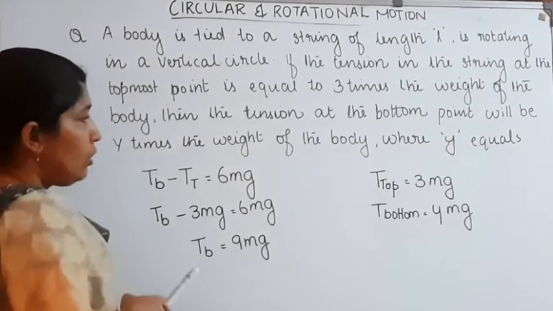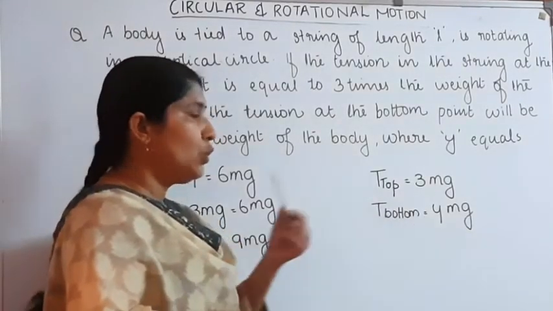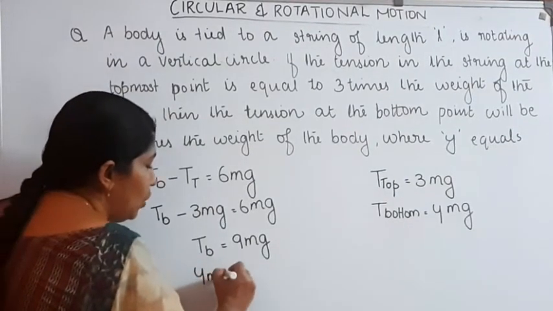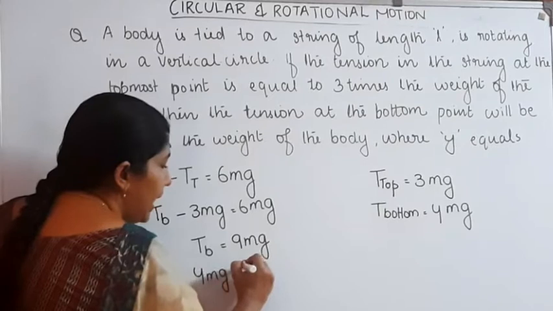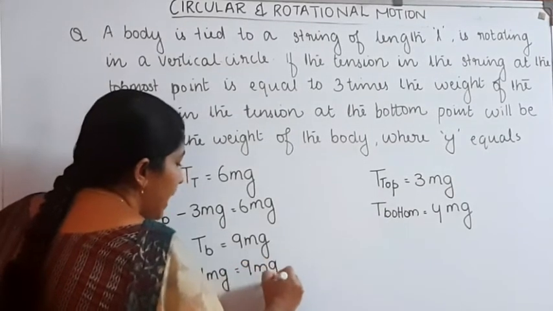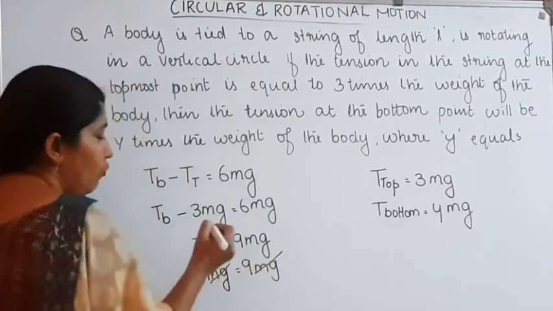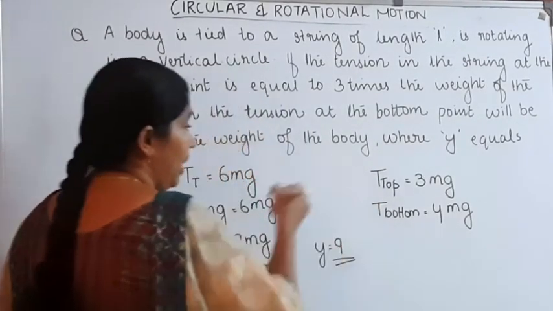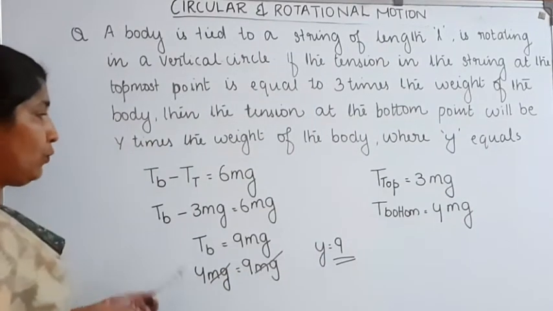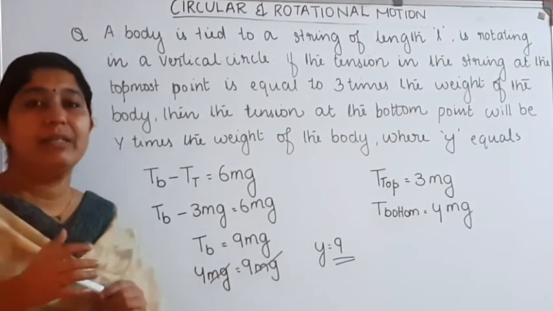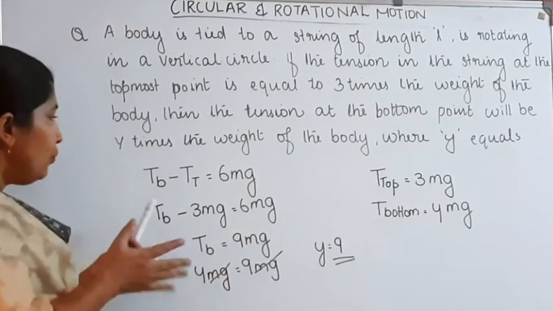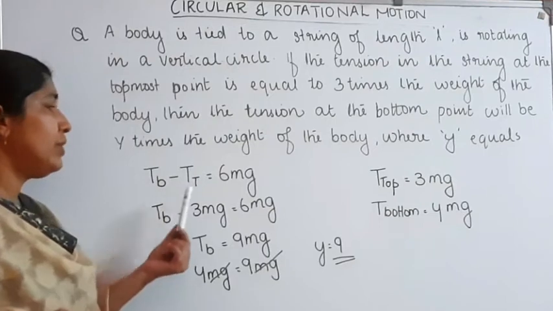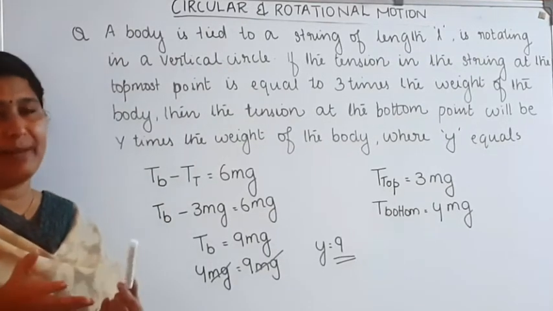In our question, tension at the bottom is given, it's equal to y mg. Then y mg is equal to 9 mg. mg gets cancelled. Then y is equal to 9. We wanted to find the value of y, and here it is equal to 9. For this, the equation is very important: tension at the bottom minus tension at the top is equal to 6 mg.